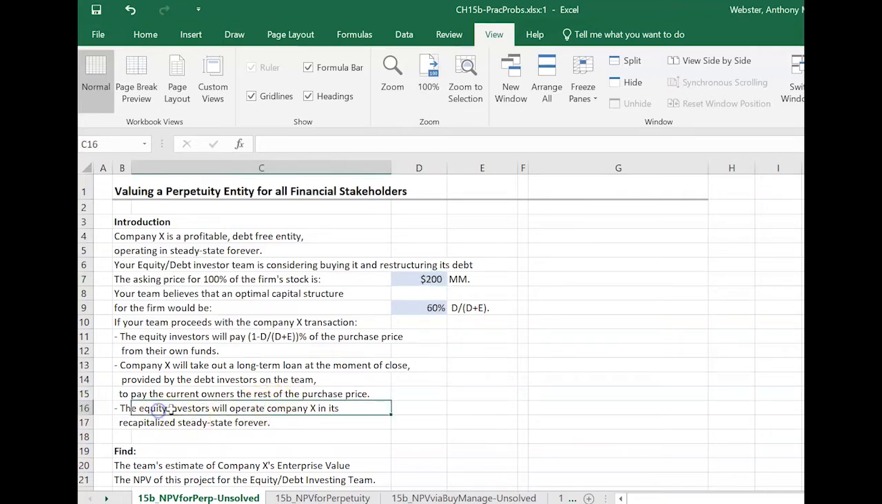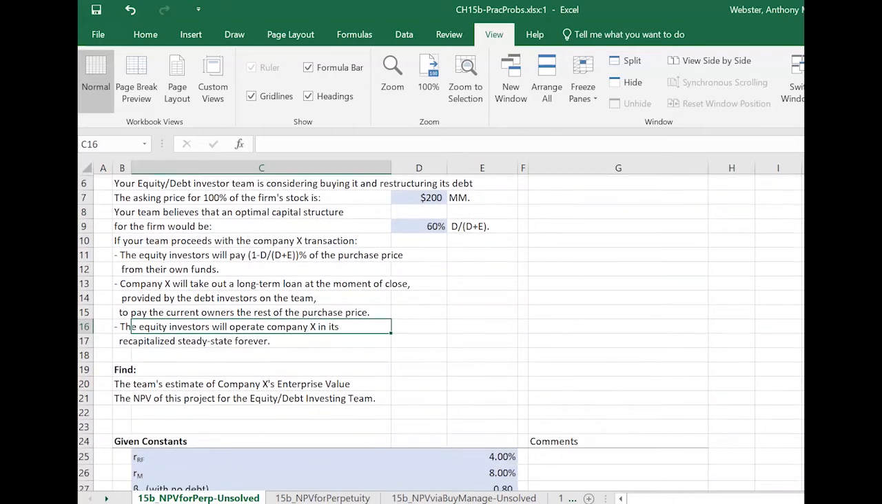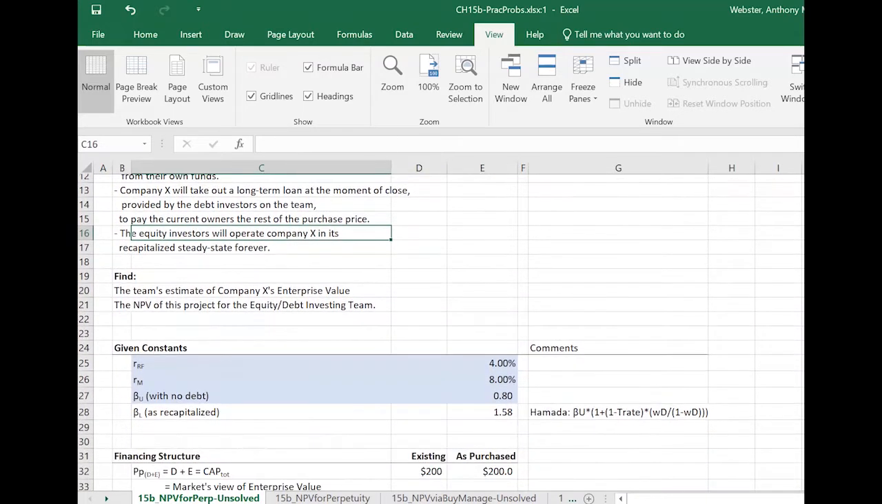And then the firm is going to stay in its steady state with its new capital structure. It'll have a new capital structure forever. And the equity investors will enjoy that. And the debt investors will just keep renewing the loan on the same terms again, until the end of time.